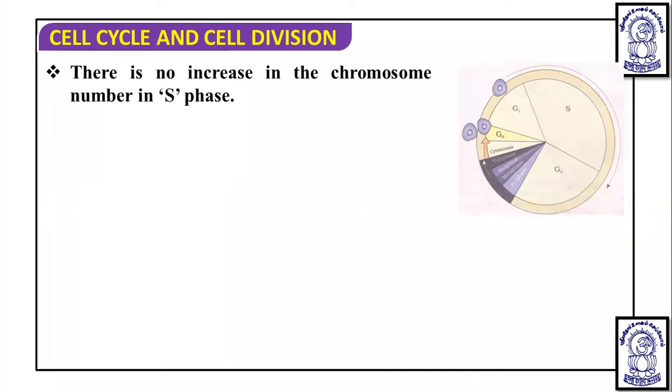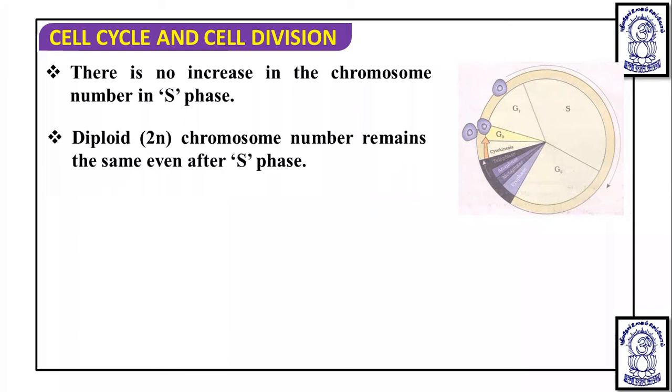But there is no increase in the chromosome number in that phase. DNA gets replicated, so the number of chromatids will increase, but the number of chromosomes is not going to increase in the S phase. So the diploid chromosome number remains the same even after the S phase. If the number of chromosomes is 46 at the initiation of the S phase, it will remain 46 after the completion of the S phase. But if the DNA content at the initiation of S phase is 5 picogram, then it is going to be 10 picogram after the S phase.